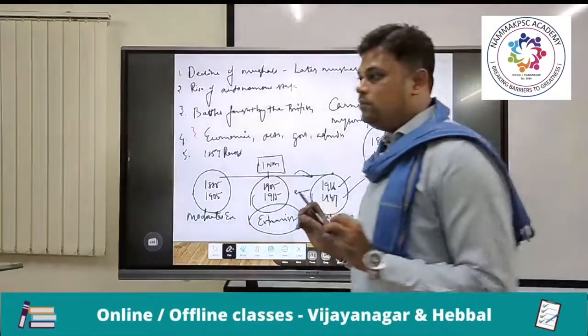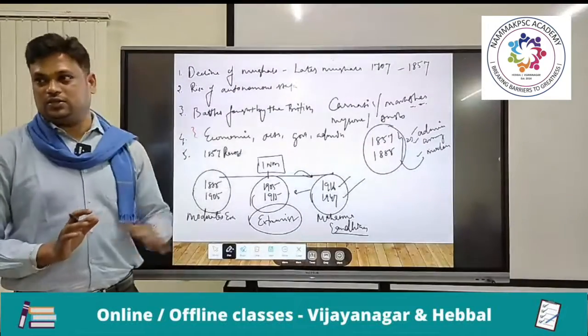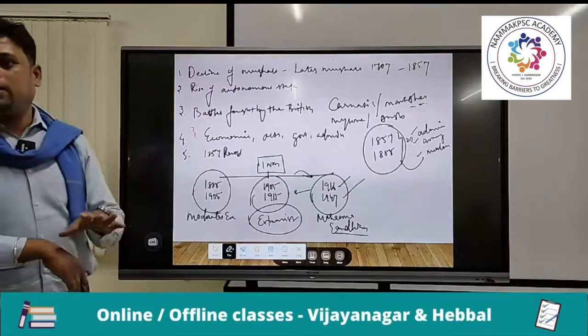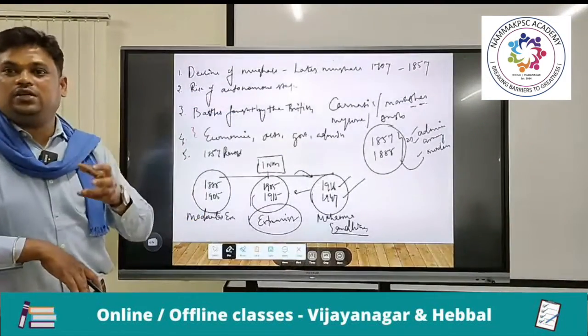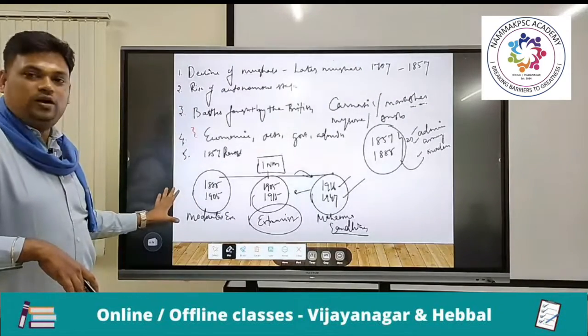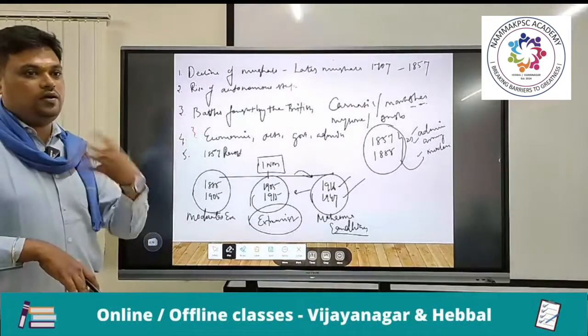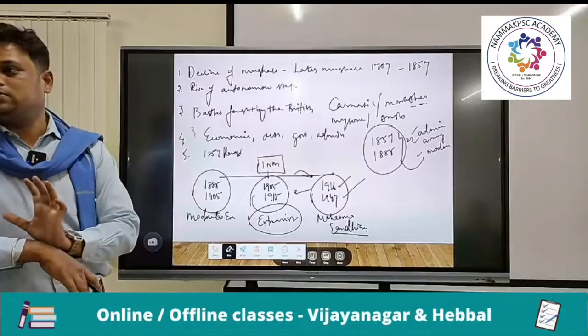I just want to make sure what topics we are going to discuss in the further classes. It is not possible for me to give all the topics in a single day because it's vast, but this is the gist. You can easily understand. These are all the six important phases of modern history that we are going to discuss. Here, static portions also I'll give you some information, and some dynamic view also we'll discuss. Clear?